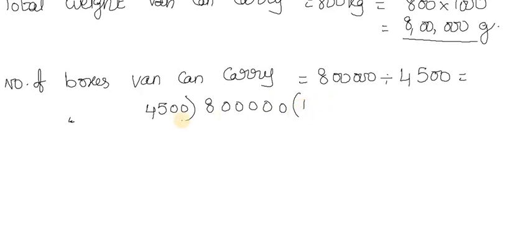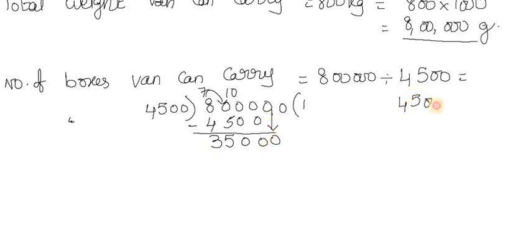So we will go for 4500 ones are 4500, because 4500 twos are 9000, so that is the reason we'll go with it. 0 minus 0 is 0, 0 minus 0 is 0, and for here we'll give borrow, it will become 10 and it will become 7. 10 minus 5 is 5, 7 minus 4 is 3, and go for the next digit.